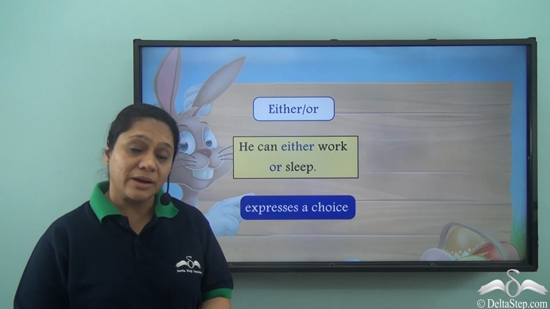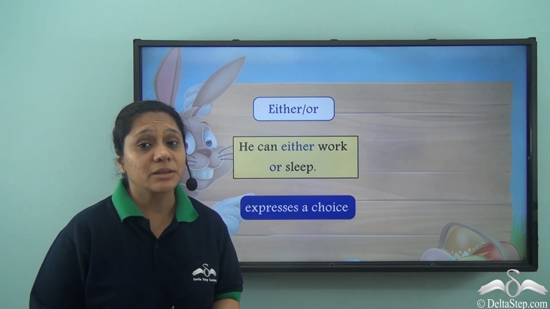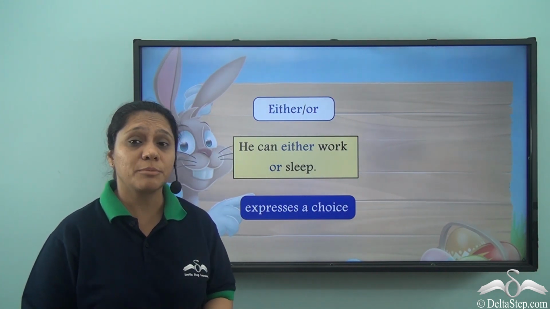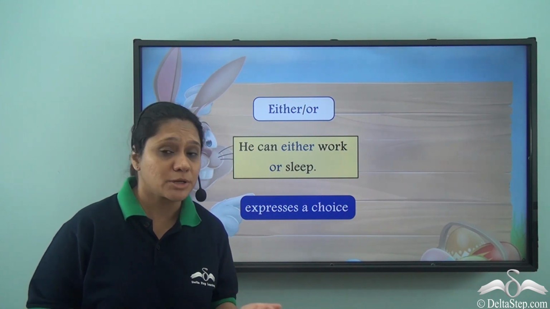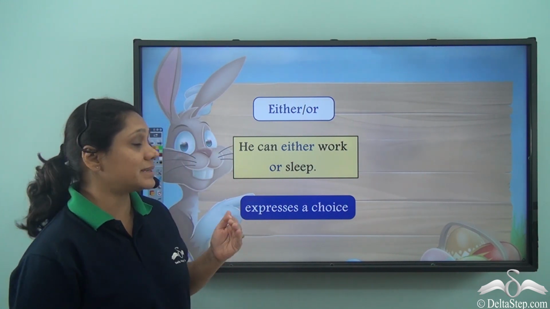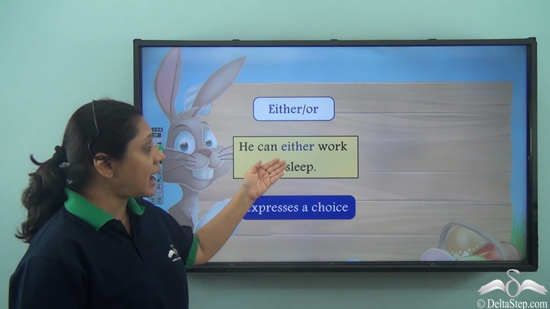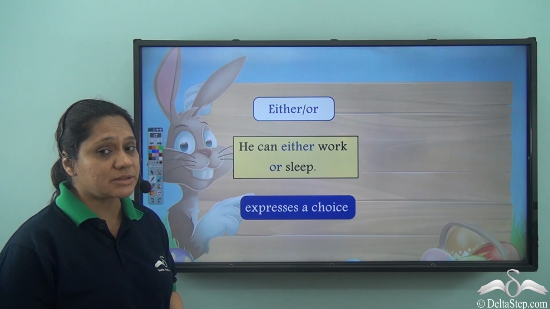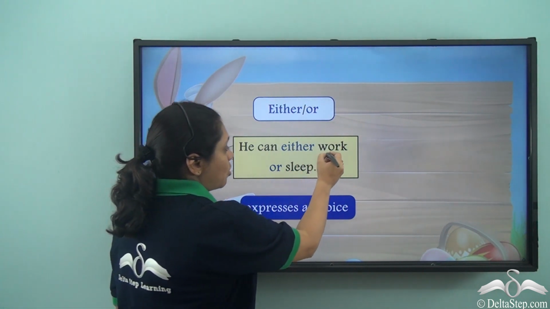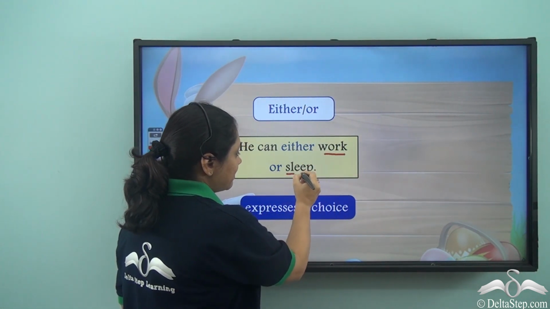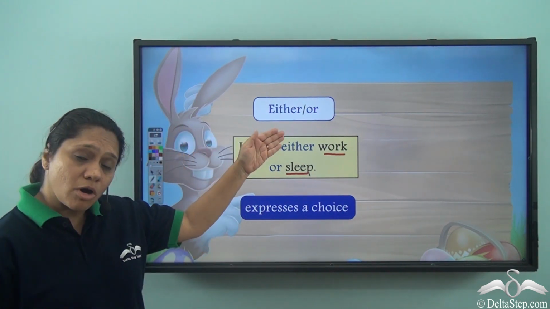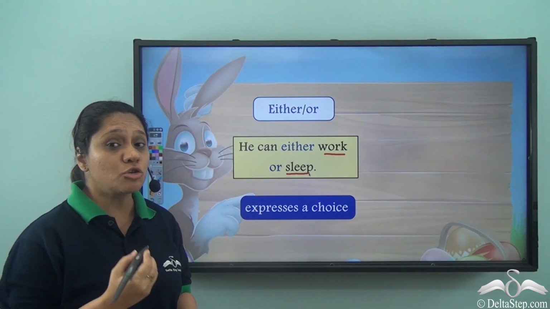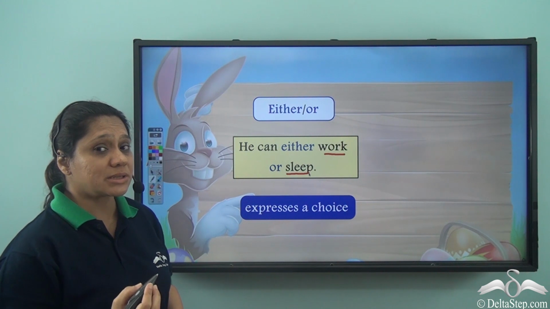Now you must be wondering that we have learned that we use either or when there are 2 alternatives or possibilities. Let us see this example. He can either work or sleep. So what are the 2 alternatives or possibilities? Work, sleep. So either or is used when there are 2 possibilities or 2 alternatives.